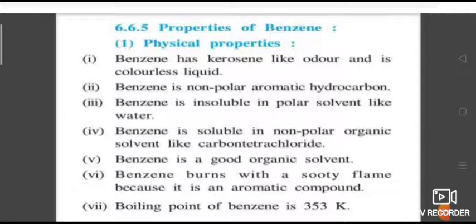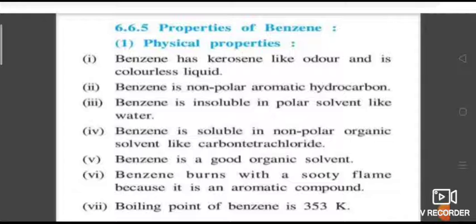Physical properties of benzene. Aromatic hydrocarbons, being non-polar molecules, are insoluble in water but are readily miscible with organic solvents. They are colorless liquids or solids that have a characteristic aroma, for example naphthalene balls. They burn with a sooty flame because they are unsaturated.